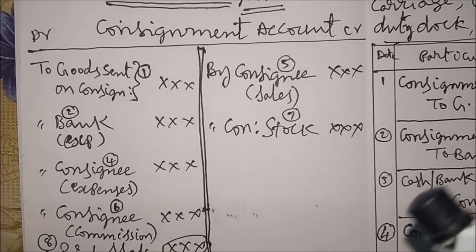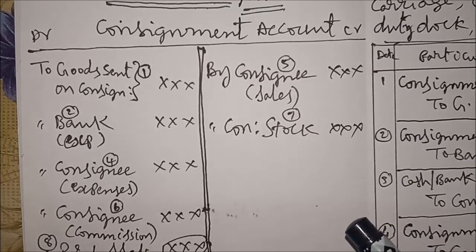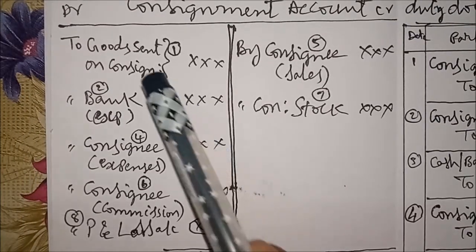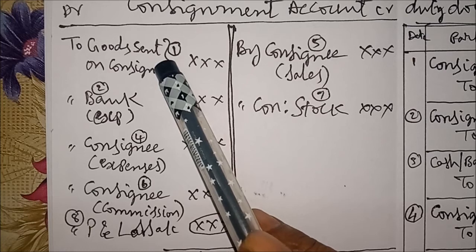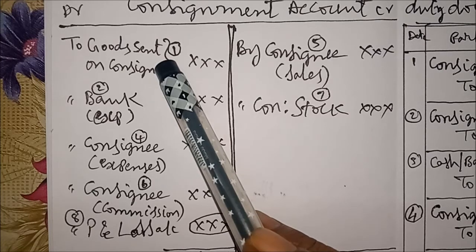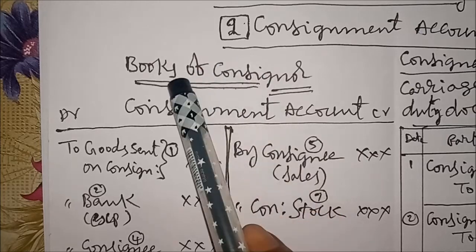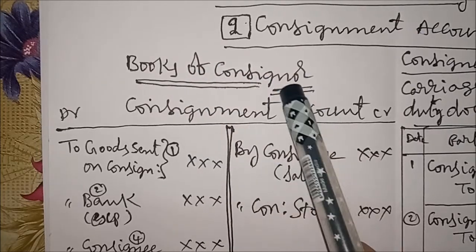not the straightaway method. This is a shortcut method, a simple method. On the debit side, we have four items. To GSC, goods sent on consignment account, this is the value of goods sent. To bank, our expenses. Our expenses means we are consignors. We put the heading books of consignor.